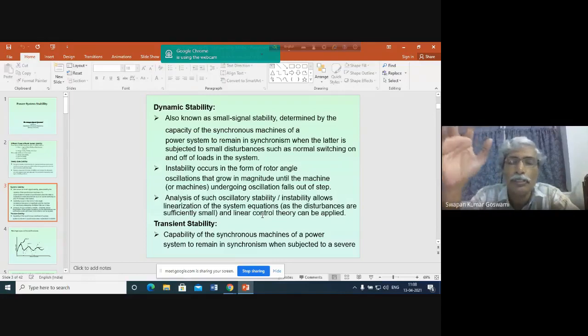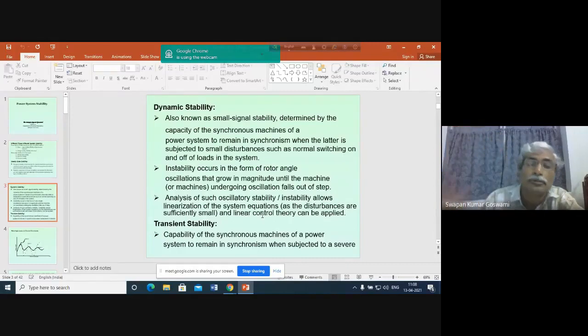So in this course, we shall not be analyzing the dynamic stability problem because it will be an involved analysis. But we shall know what the dynamic stability problem is. That's why we are discussing this. We must have some idea of what the problem of dynamic stability is and why it occurs in a power system. That must be known to us.